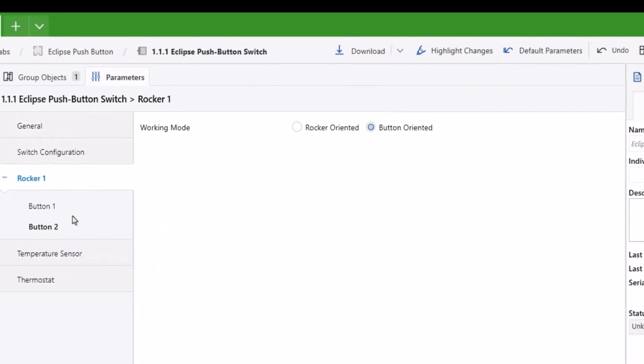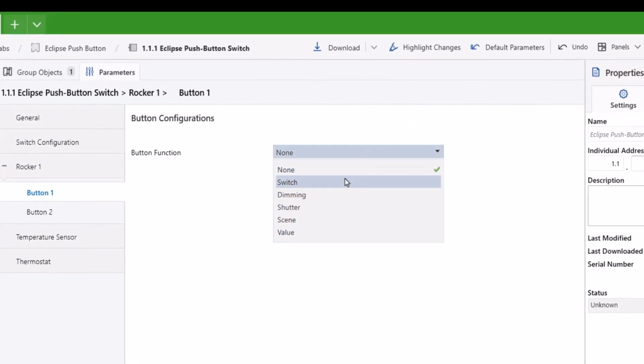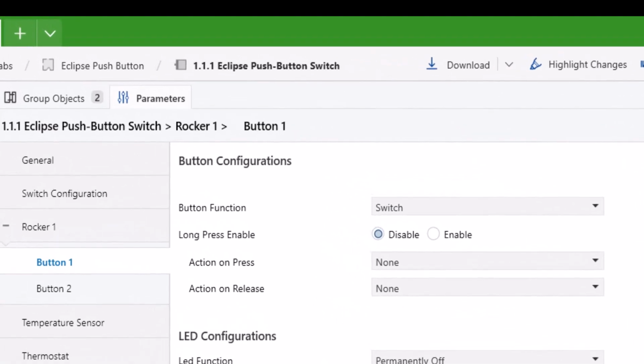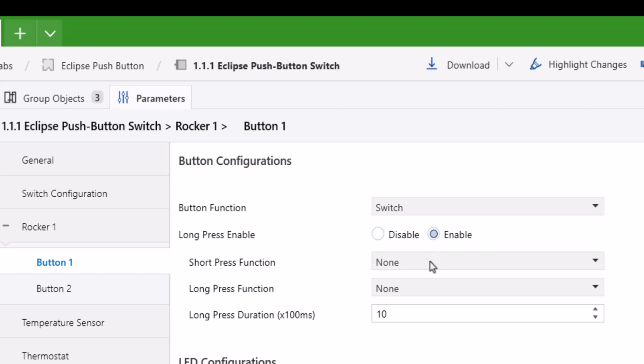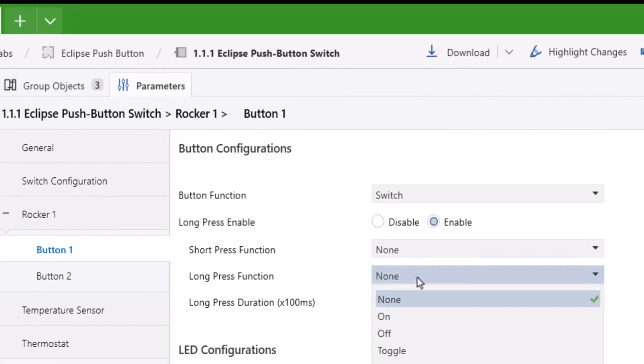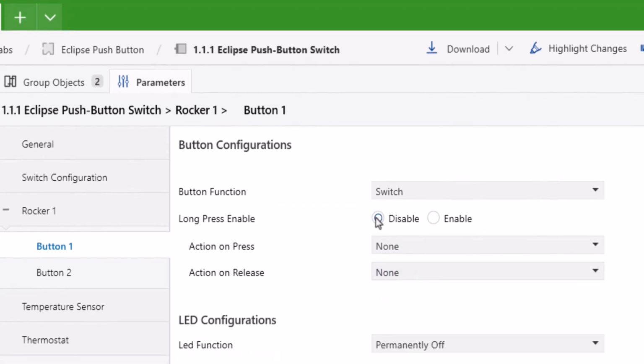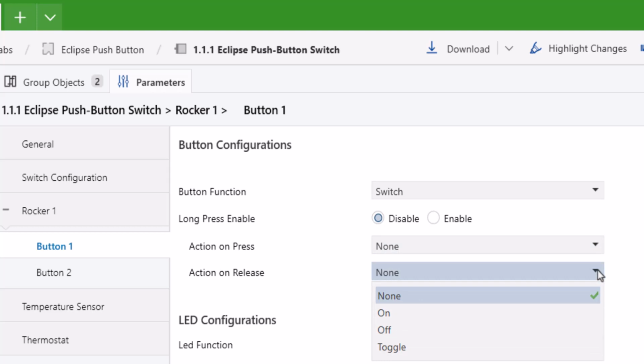Button-oriented. Switch. Long press function can be activated, disabled as default. On, off. Toggle commands can be sent separately using short and long press functions. On, off. Toggle selected data will be sent to KNX bus for each press of button. On, off. Toggle selected data will be sent to KNX bus for each release of button.